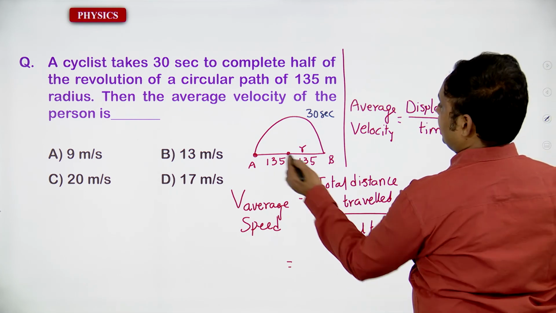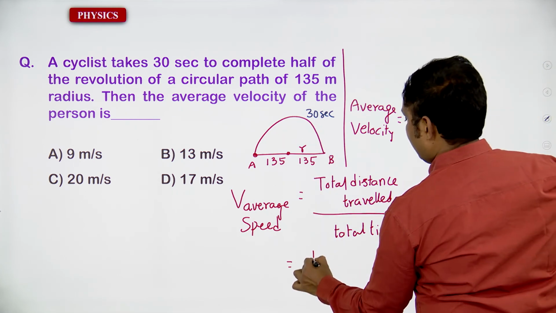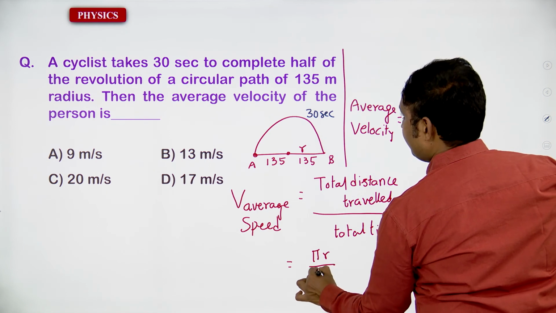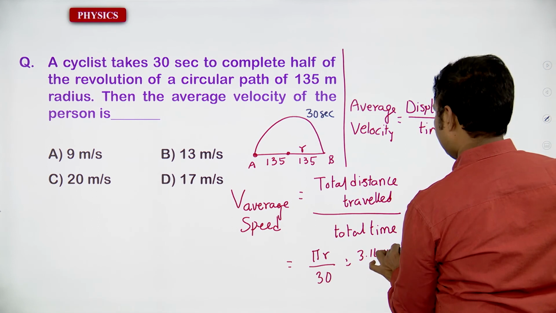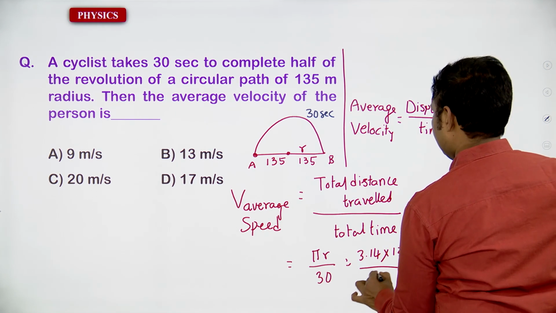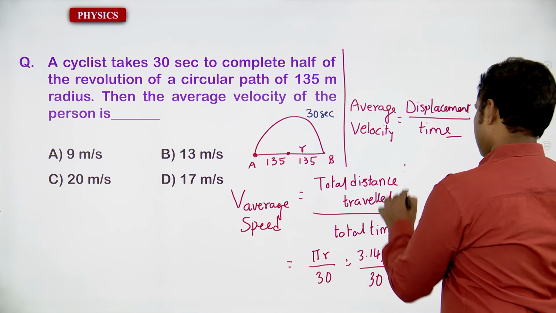So this is going to be pi r by 30. That is 3.14 into 135 by 30, meter per second. This is one task.